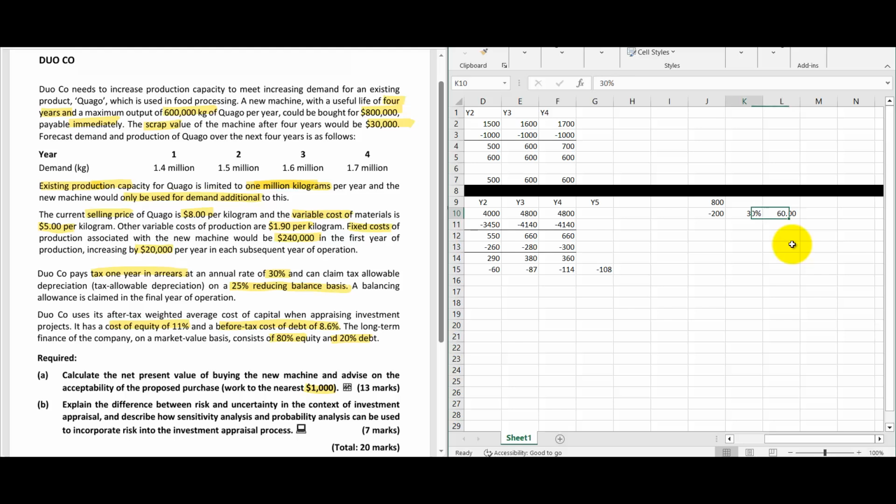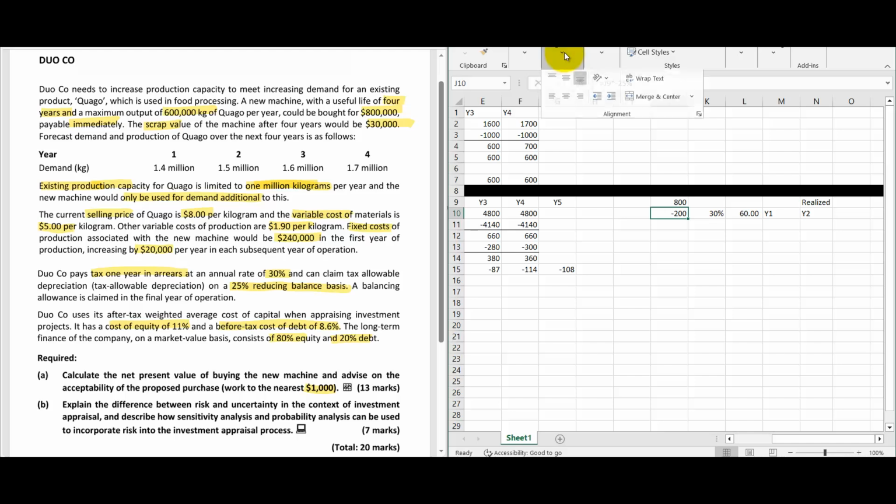So first year tax saving is 60, but first year tax saving 60 will be realized in year number 2. This is the year 1 tax saving. 60 is the year 1 tax saving, but it will be realized in year 2, because tax is 1 year arrears.